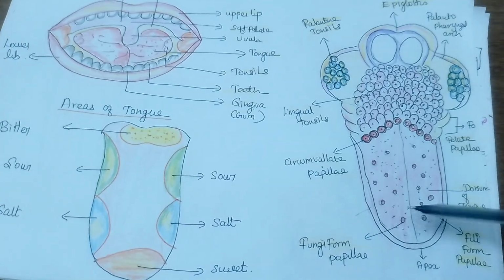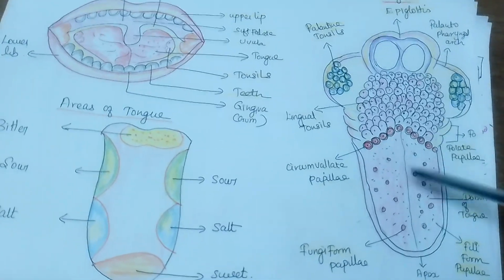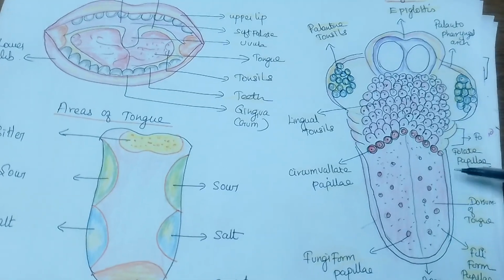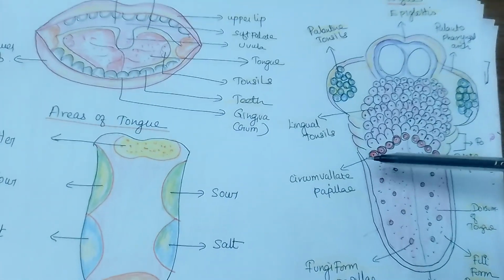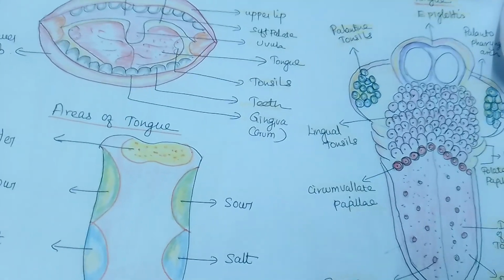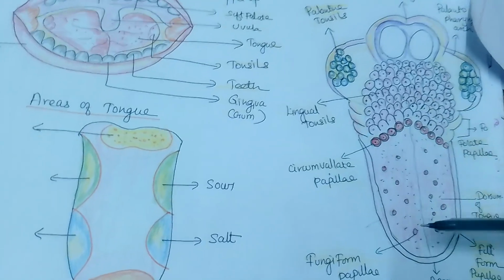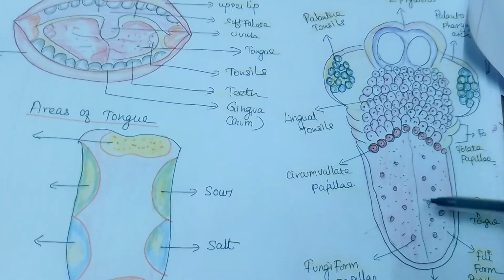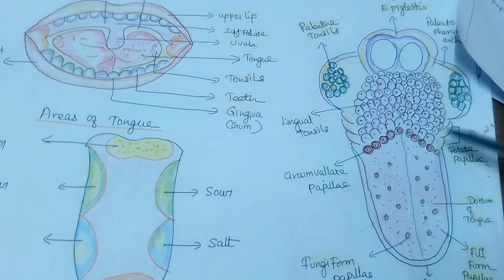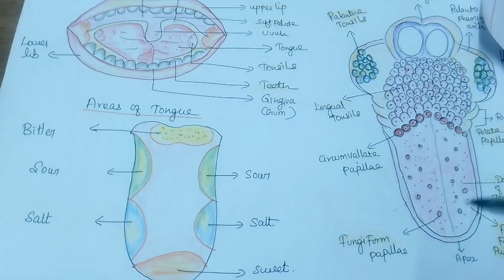This is the dorsum of the tongue. Understand? This is the blood supply, and the venous return is also present. The nerves: the hypoglossal nerve is supplying, and the fifth cranial nerve is also supplying. The glossopharyngeal nerve is supplying. Seventh and ninth cranial nerves, and the hypoglossal nerve. So these many nerve endings are present, and there are various areas in the tongue.